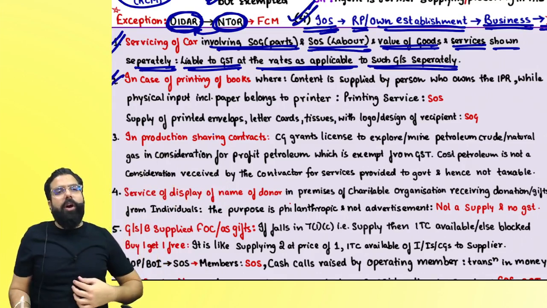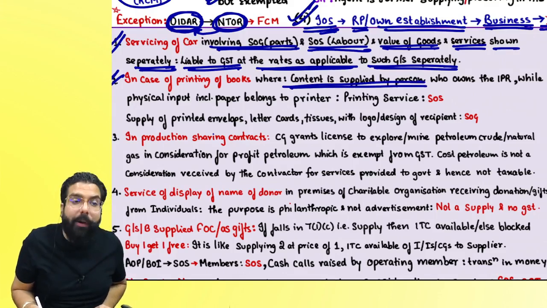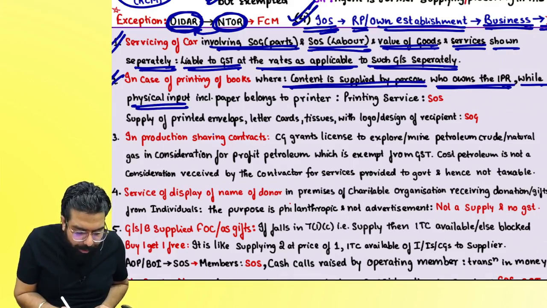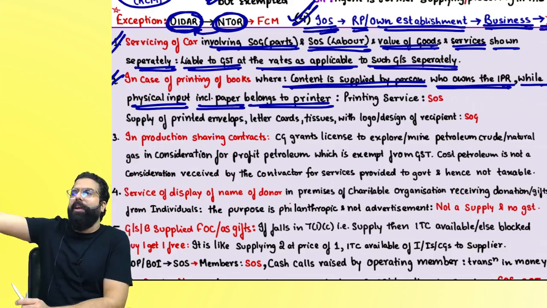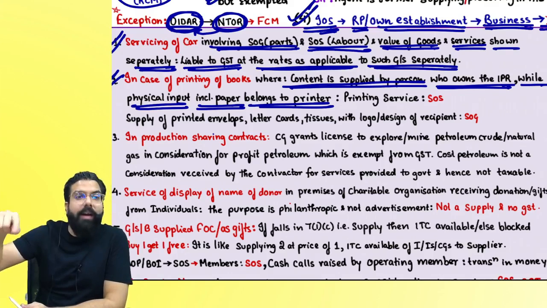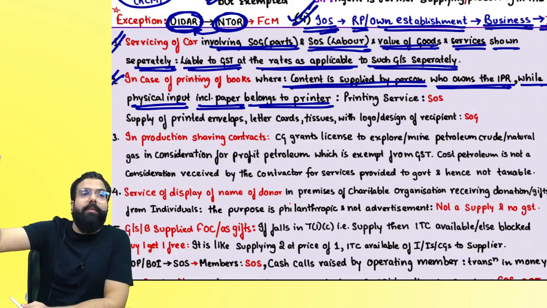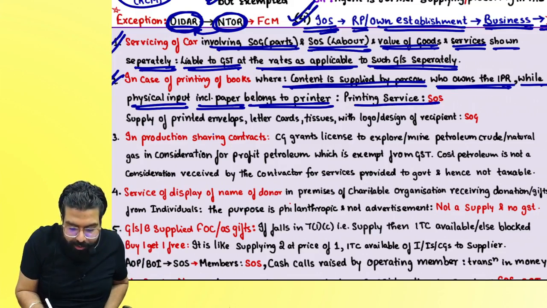Sir, if it's a printing contract, where content is supplied by the person who owns the intellectual property right, while physical input including paper belongs to the printer. I told one printer, can you print and give? He said okay, I will give a printing service. I will use paper and ink also. Paper, ink, etc. is supply of goods. But here the principal supply is the printing service, and hence the whole contract becomes a contract of service, supply of service. Can I go ahead, everyone?